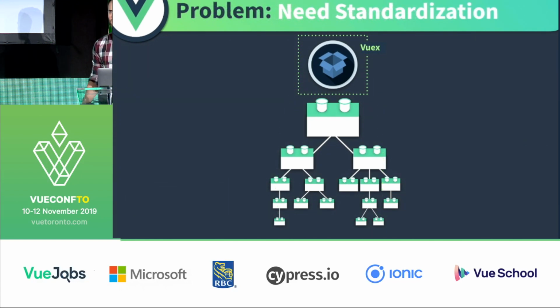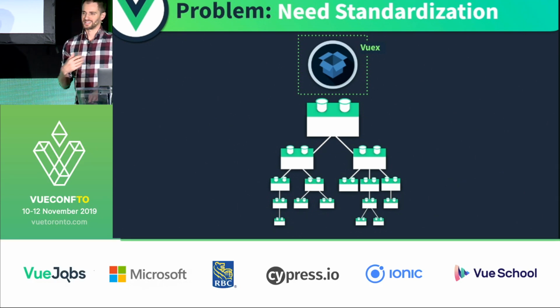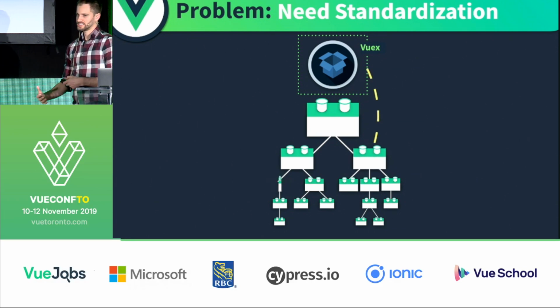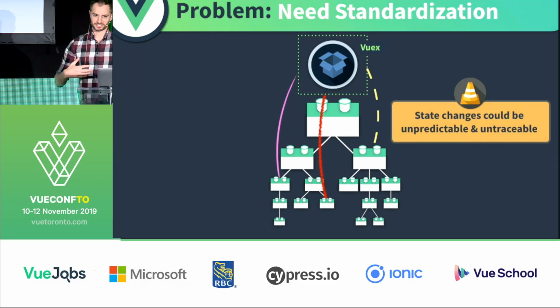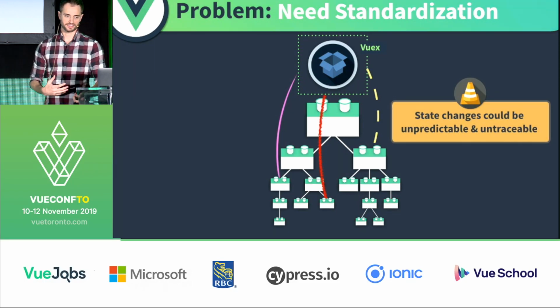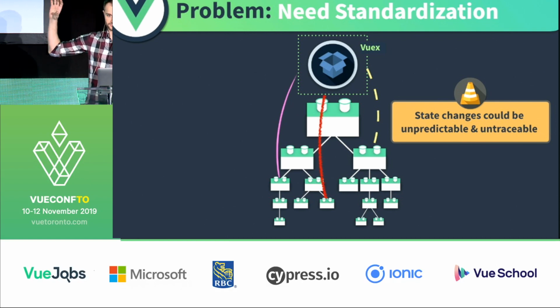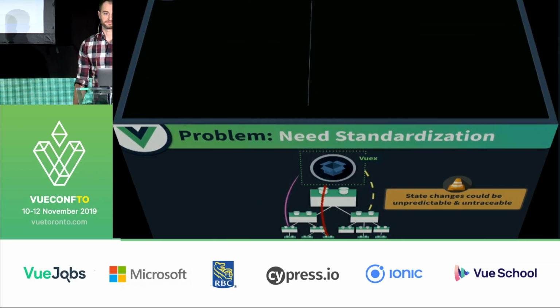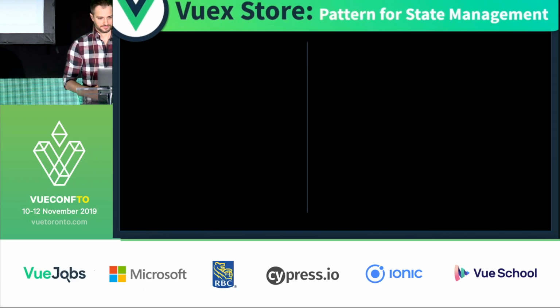But just having one centralized global store for your state doesn't solve all the problems of state management, because if different components are updating state in different ways from different locations, things can become a bit unpredictable and untraceable. So we need ways to document and keep track of how state changes are being made to our Vuex store. So fortunately, Vuex comes with a whole store, which is the pattern for state management.